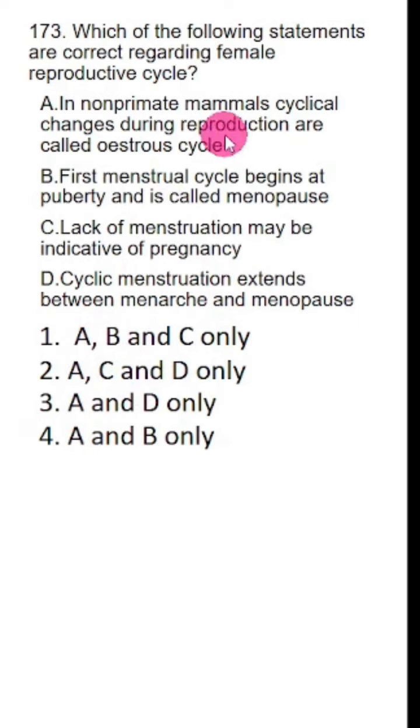So don't get anxious, don't get scared if you come across any unfamiliar term. First menstrual cycle begins at puberty and is called menopause. Menopause is wrong. B is wrong. So B, A, first and fourth options are wrong. Then D is common here. You only need to find out whether C is correct or not. Lack of menstruation may be indicative of pregnancy. Correct. C is correct. So option 2 is the right answer.